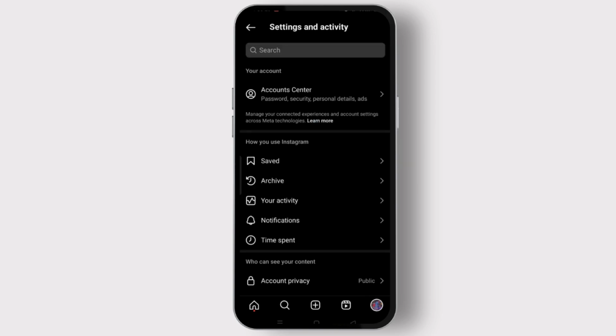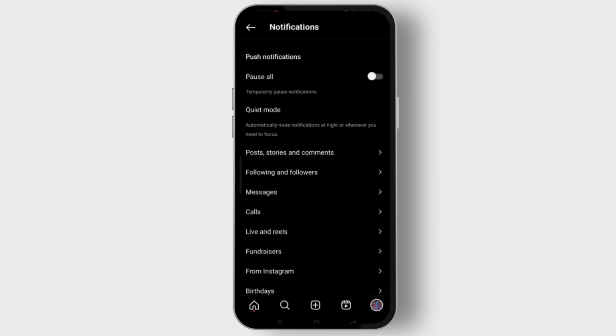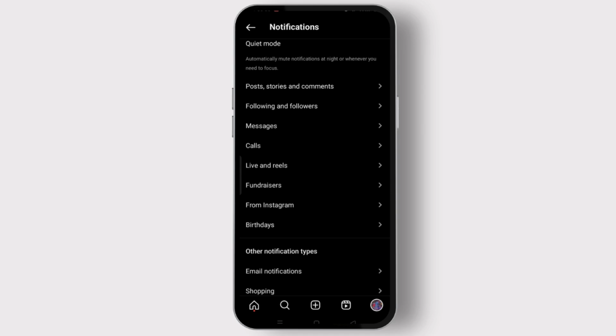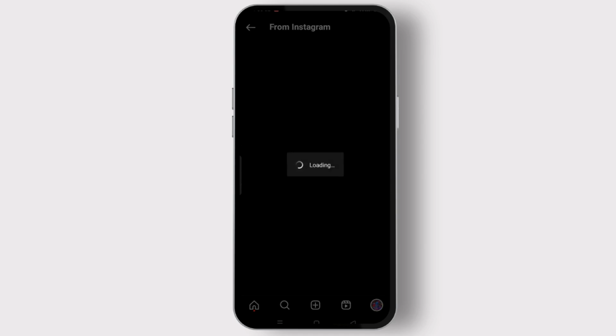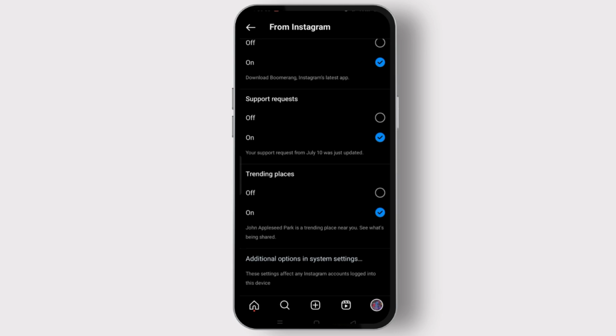On the settings and privacy page or the activity page, you need to select the notifications option. Here you need to select the From Instagram option. Once you are here, scroll down and tap on additional options in system settings.